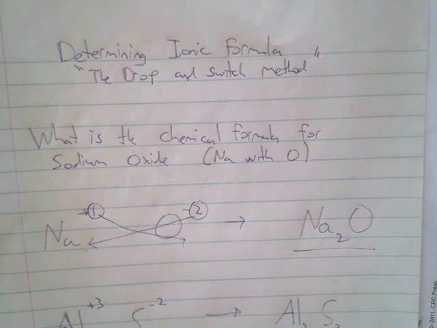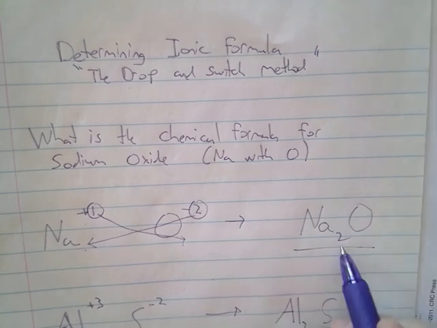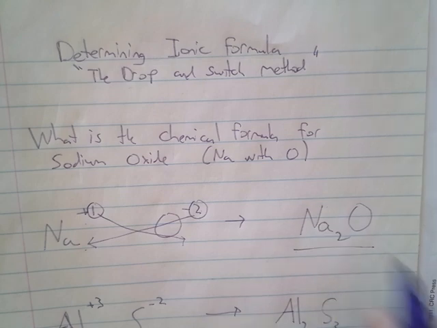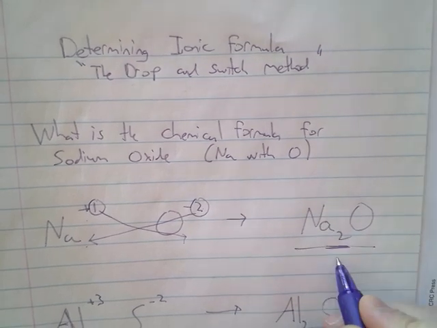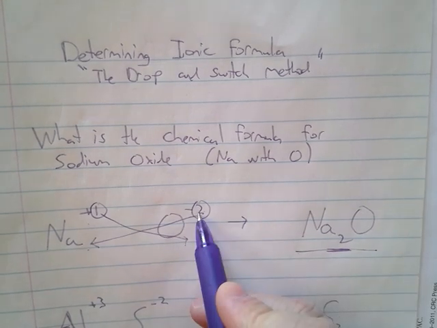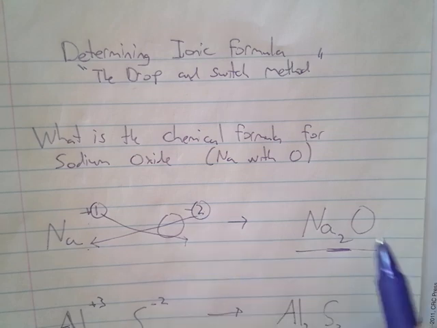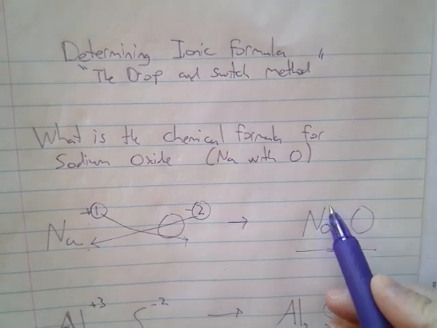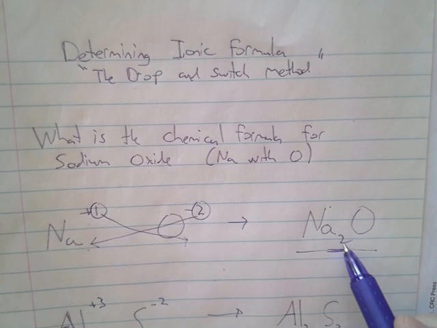It's not that the charge of sodium is a -2. It isn't. The charge of sodium is still +1. There are just 2 of them. And if you think about it, that makes perfect sense, because if you need to cancel an O -2, wouldn't you need a +2 to cancel it? But sodium is not +2, it's only +1, therefore I need 2 of them. 2 times 1 is 2, cancels a -2.